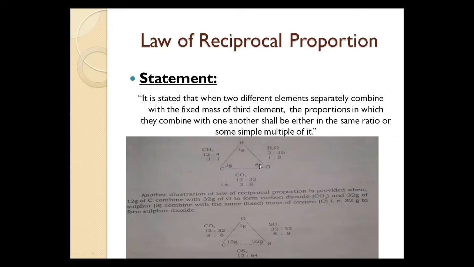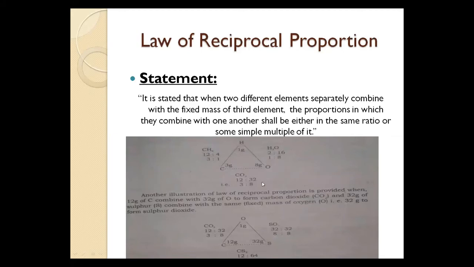Now, when hydrogen and oxygen react together, they form water. 1 gram of hydrogen and 8 gram of oxygen react together to form water, H2O. Again, hydrogen has mass 1, but 2 hydrogen atoms are here, so 2, and oxygen has the mass 16. We simplify and get the ratio 1 is to 8. This is all about water.